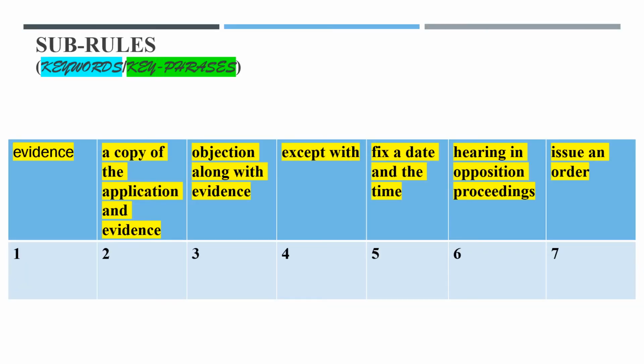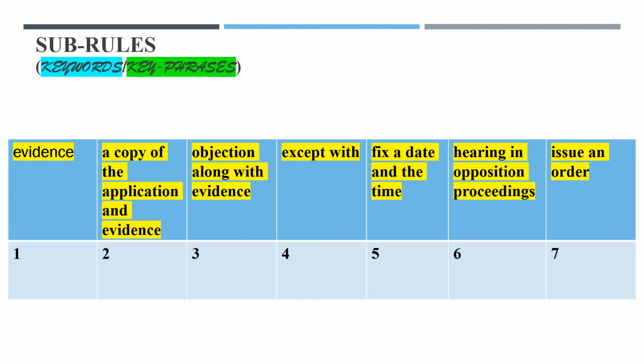Now I have taken some keywords or key phrases from the specific sub-rules of rule number 102. It has about 7 sub-rules, so we will go one by one. The keyword for subrule 1 is evidence. The key phrase for subrule 2 is a copy of the application and evidence. The key phrase for subrule 3 is objection along with evidence.